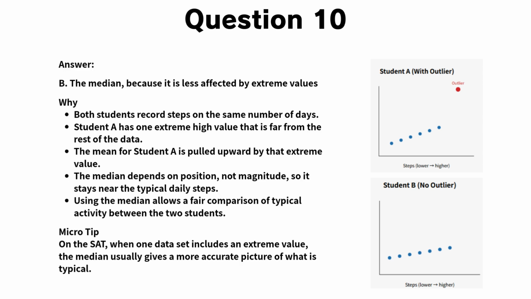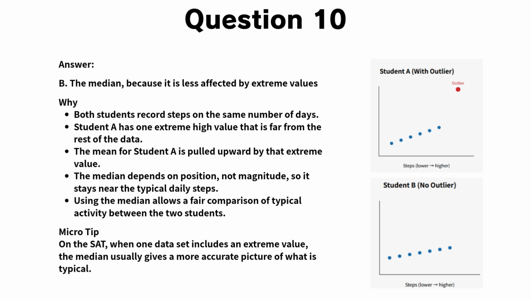Let's go over question 10. The correct answer is B, the median. Both students recorded their steps over the same 7-day period, but there is an important difference between the two datasets. Student A has one extreme value, 20,000 steps, that is much larger than the rest of the values. All of the other days for Student A are clustered between about 4,000 and 5,400 steps.